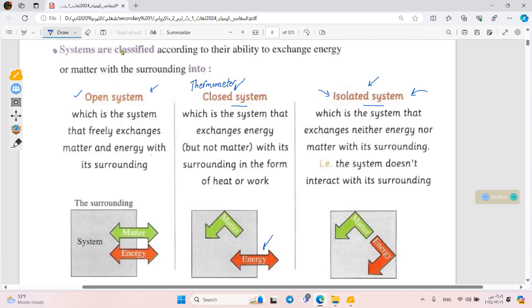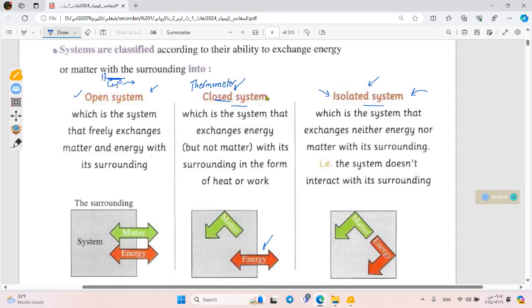Another example of a closed system is the open system example, the cup of tea, if we cover it. If we cover the hot cup of tea, it will lose heat but won't lose the vapor of water, which is matter. So the covered cup of tea is a closed system.